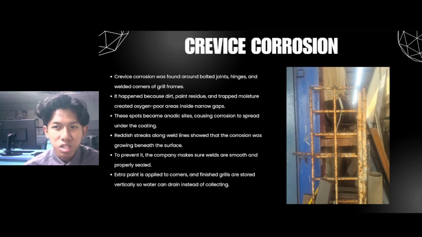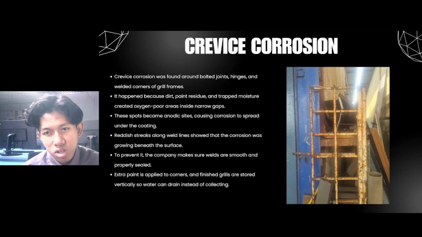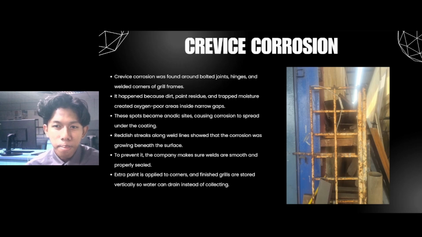It happens when paint is reduced and trapped moisture creates low-oxygen areas inside narrow cracks, which become sites causing corrosion to spread under the coating. The company makes sure welds are smooth and properly sealed. Extra paint is applied to corners, and finished grills are stored vertically so water can drain instead of collecting.